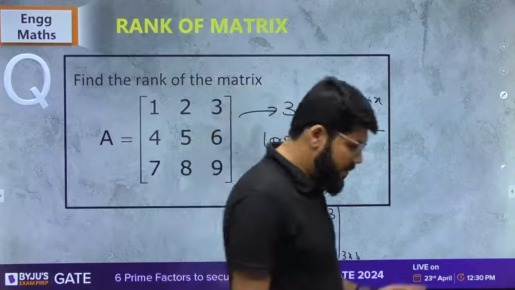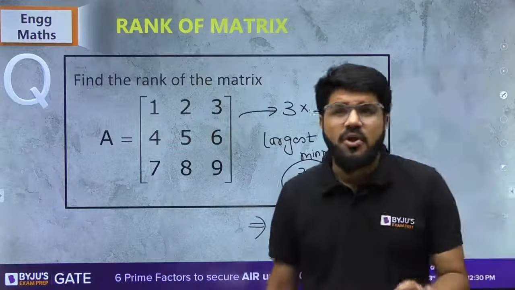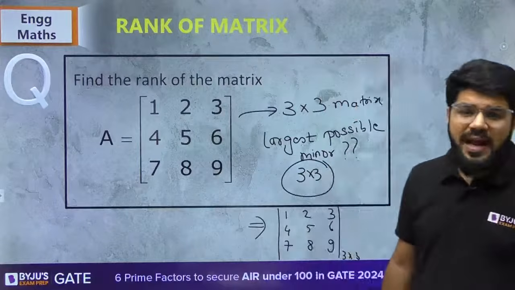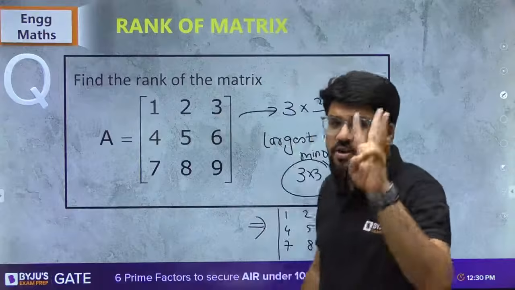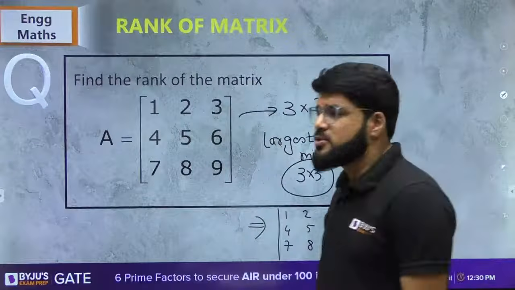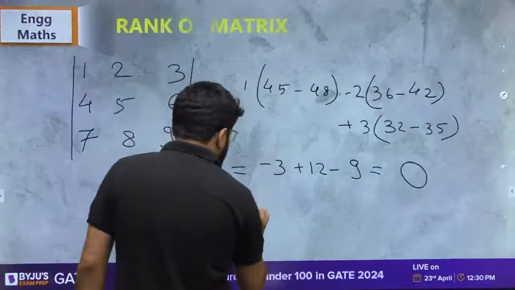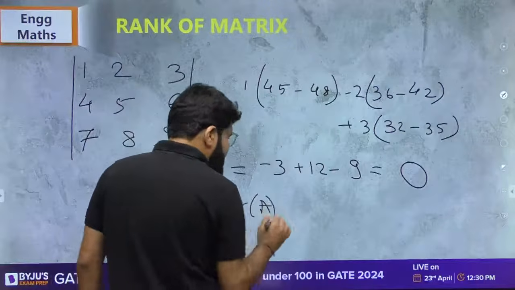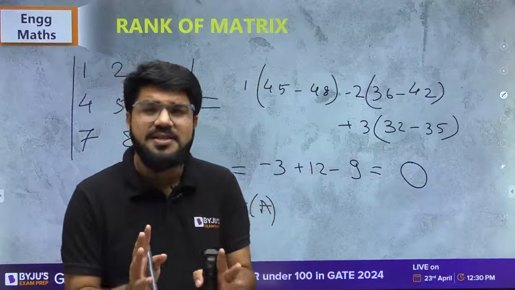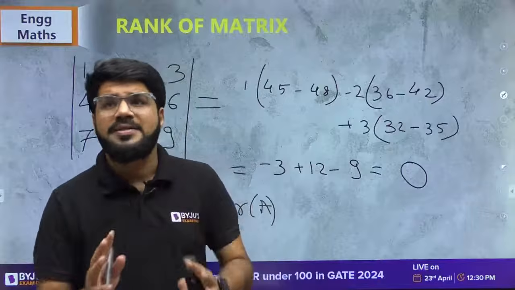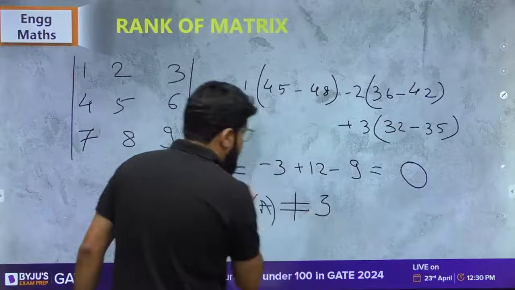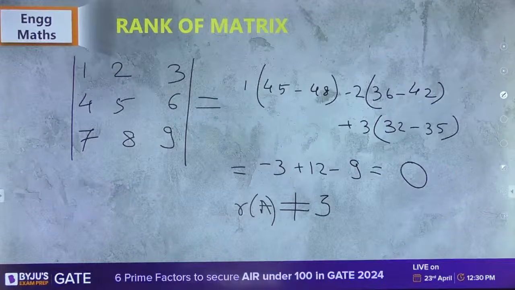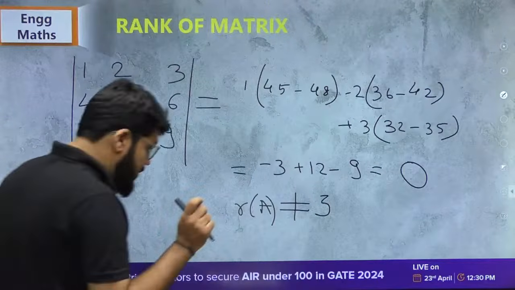Very clear. If its value is 0, it cannot be the rank. Okay. Rank is equal to 3 if you have a 3 cross 3 non-zero minor. So there is only one 3 cross 3 minor whose value is 0. Okay. So rank cannot be 3. So very, very clearly, this is just the beginning, okay, basic calculations, then we'll learn about important points and keynotes about this matrix. So rank is definitely not equal to 3.